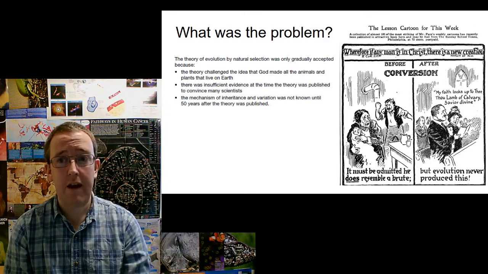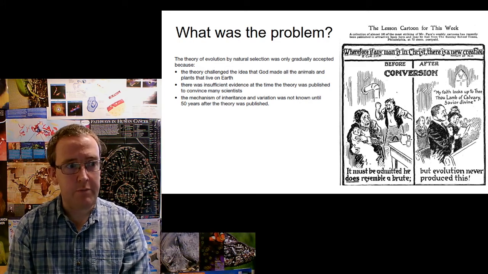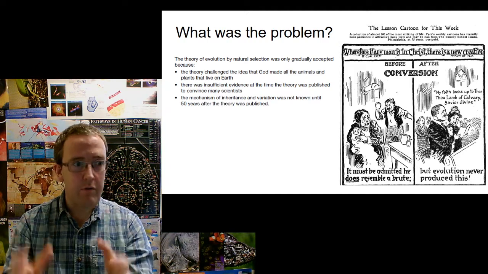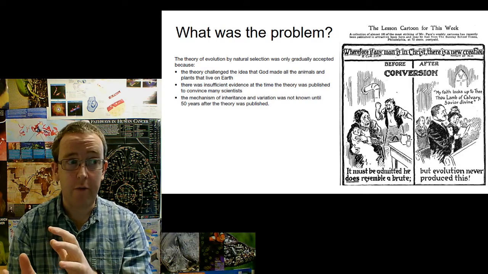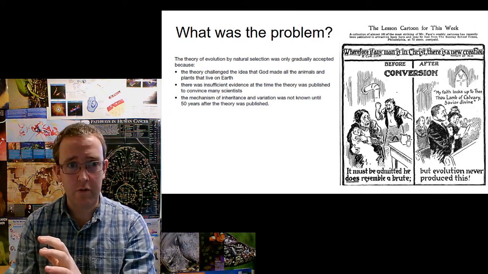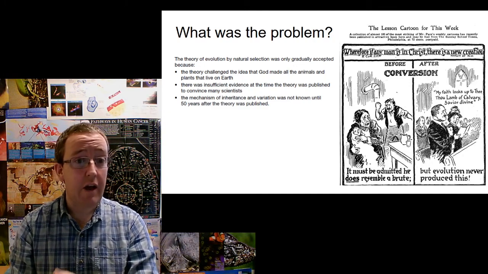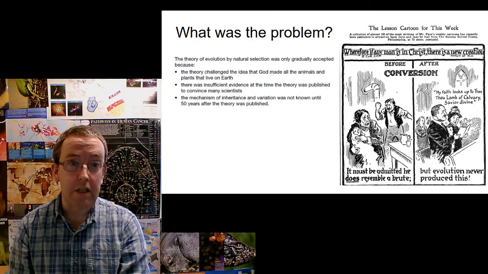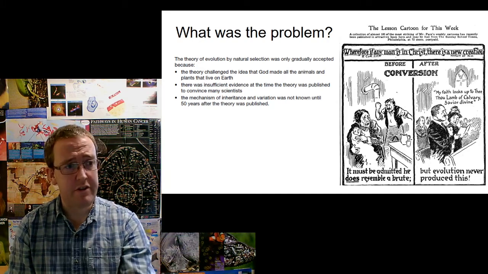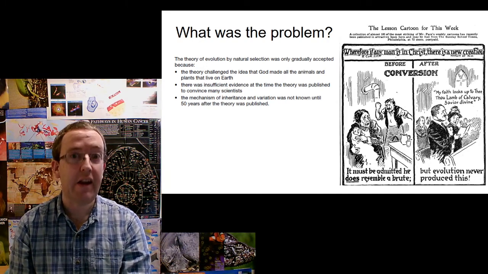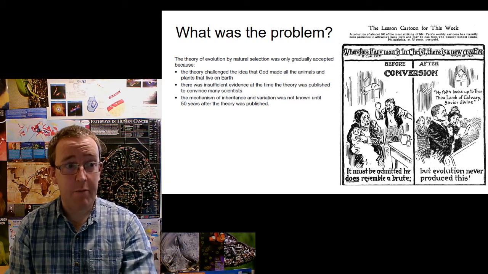The mechanism of inheritance, as per our history of genetics lesson, wasn't known until 50 years after this book was published. You will know from that video that around the turn of 1900, people were first seeing chromosomes down the microscope and thinking, hang on a minute, is this something to do with what the monk was going on about with his peas, and working out the ideas of inheritance and heredity. Darwin doesn't know that, and if you read the Origin of Species, all the stuff about inheritance and genetics is the weakest bit, where he's speculating about what the mechanism actually is. That's an obvious gap that we have now filled.